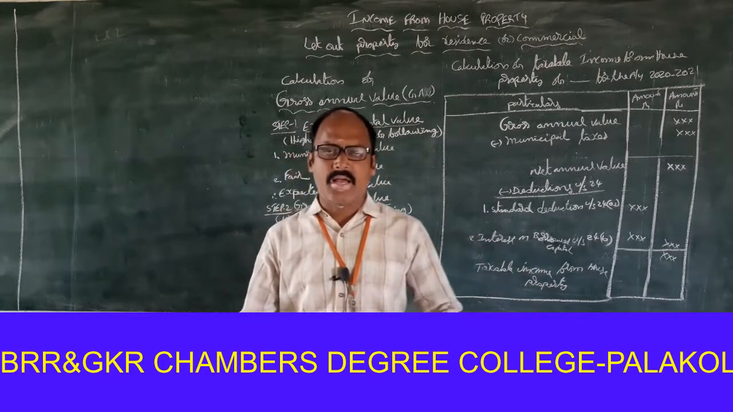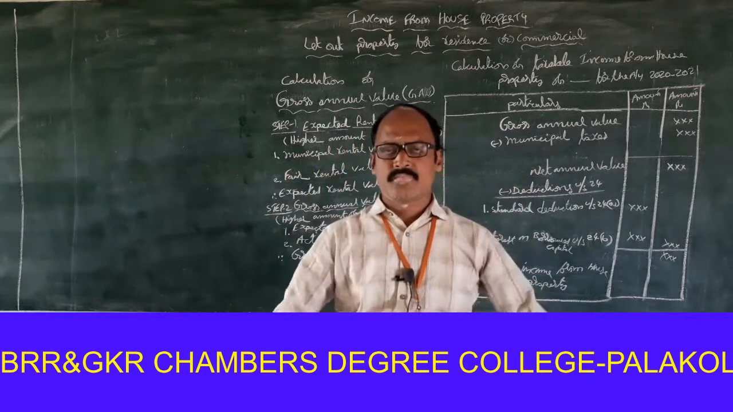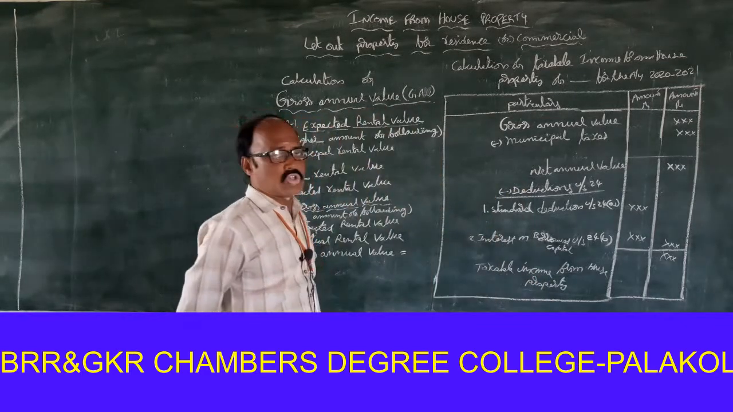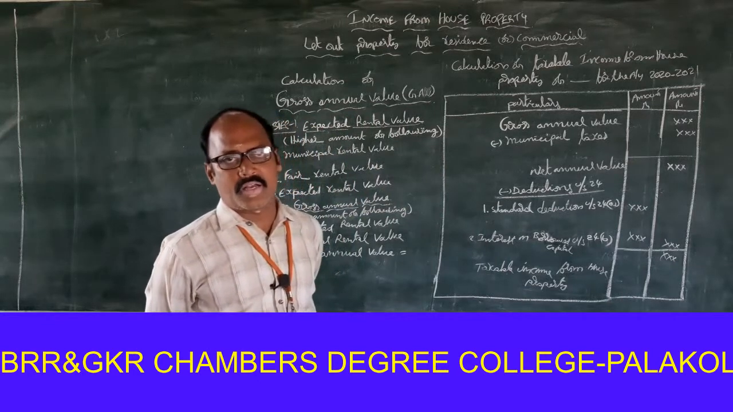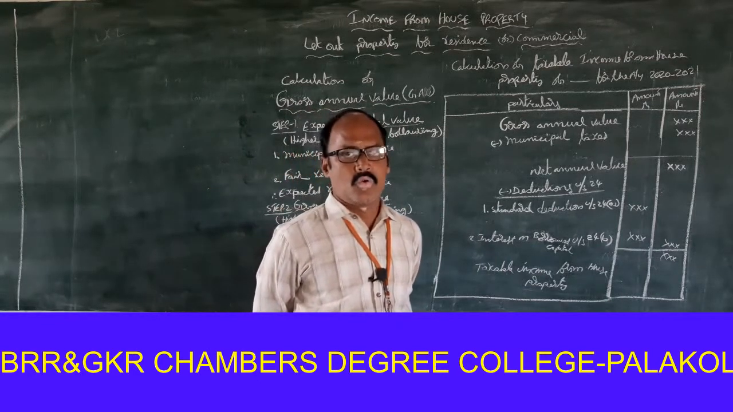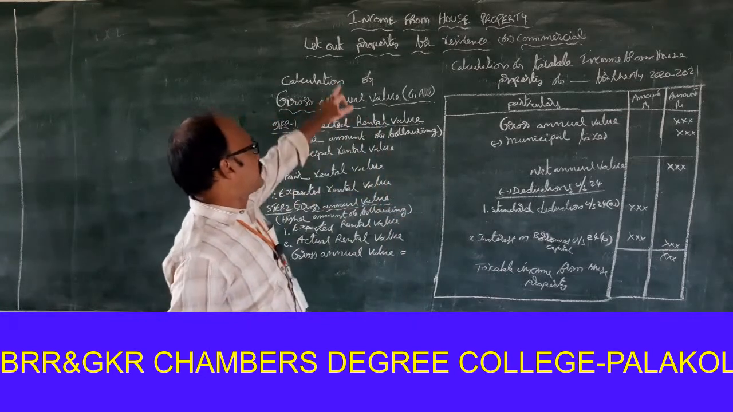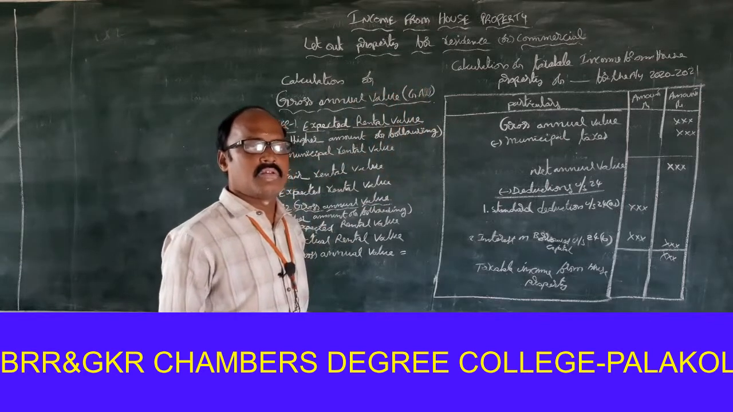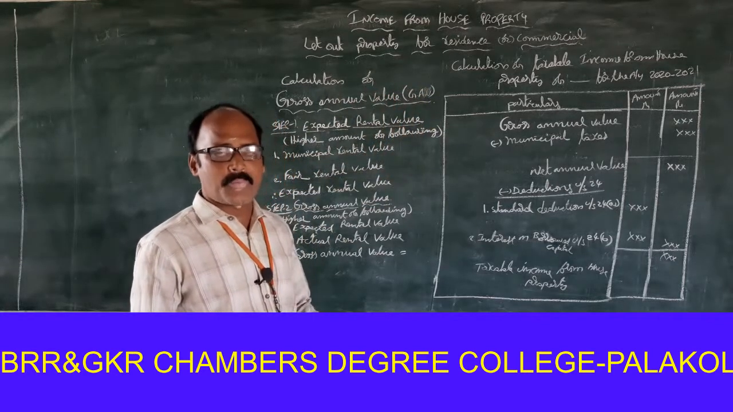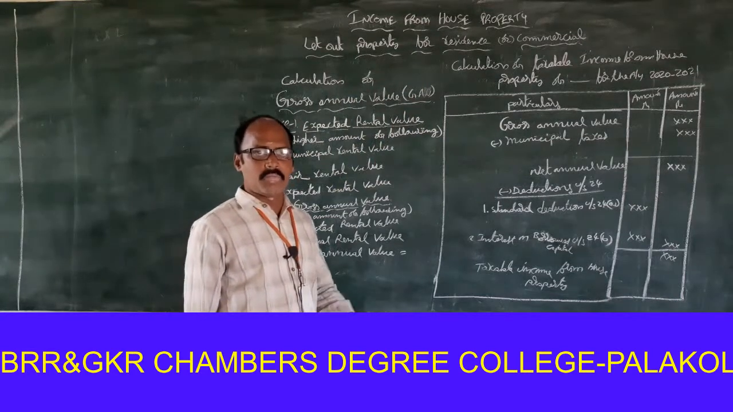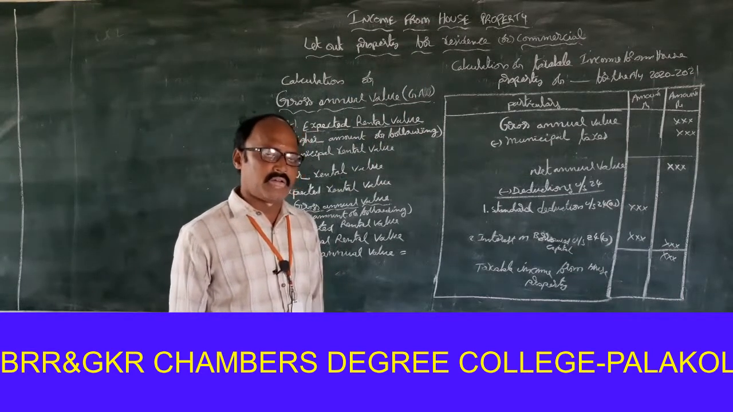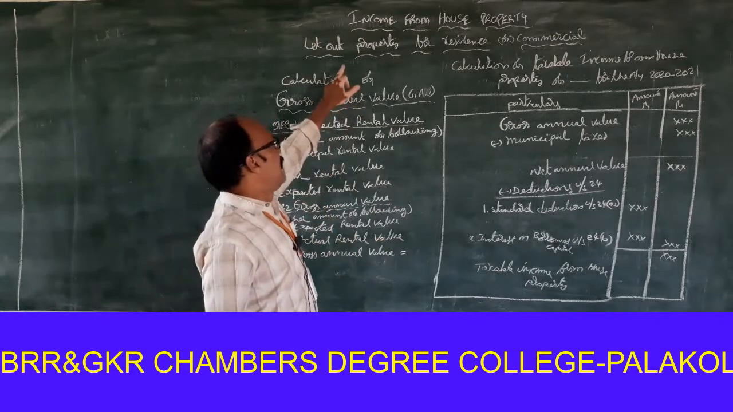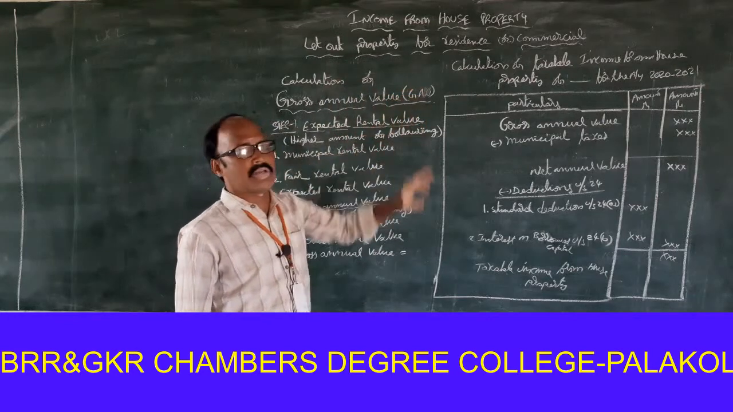Once again, briefly I am telling that. Income from house property is classified into 4 types. One is let out property for residence or commercial. Second one, self-occupied property. Third one, deemed to be let out. Fourth one, partly let out, partly self-occupied. First model, let out property for residence or commercial.